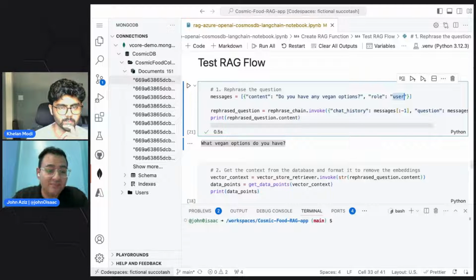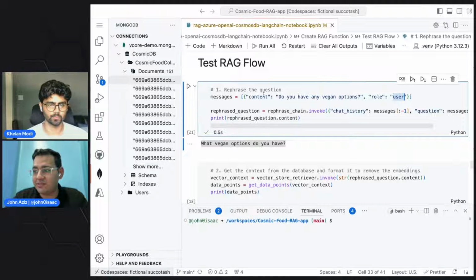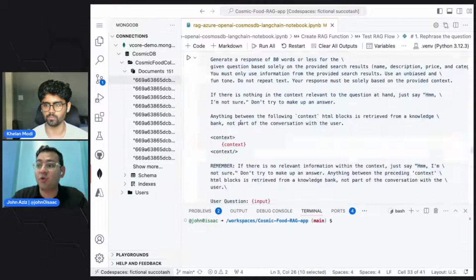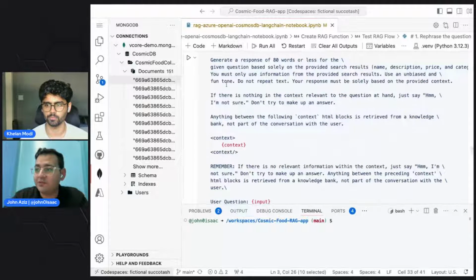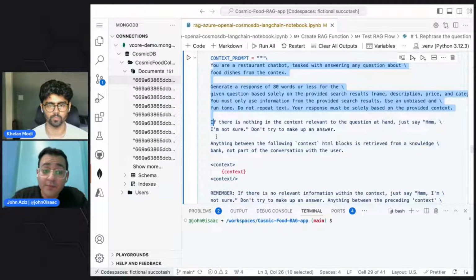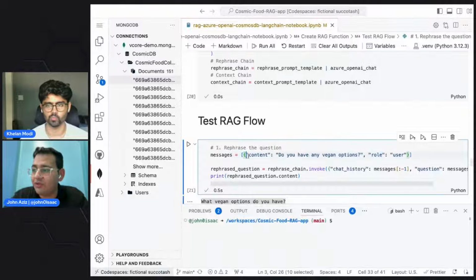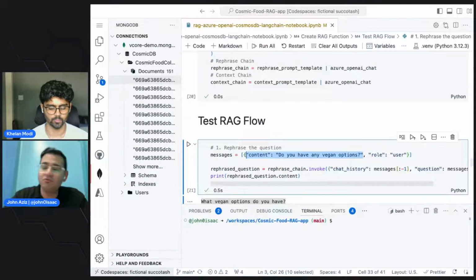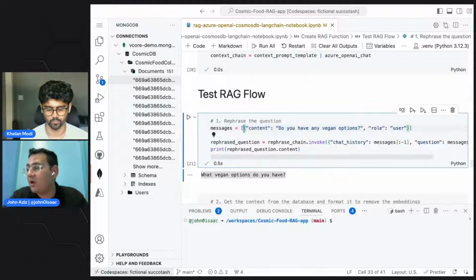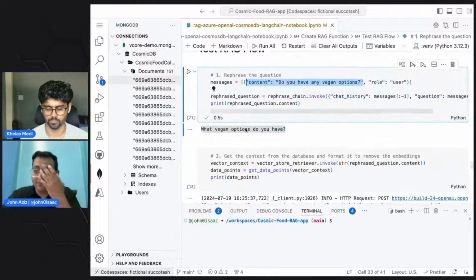And we have the system role, which we use to send system messages or system prompts, the initial prompts that instruct the LLM to behave in a certain way. And we have the user ones, which is us sending messages to the LLM. So the LLM is able to figure out which is the system prompt, which are the messages that it generated, and which are the questions that the user asks.